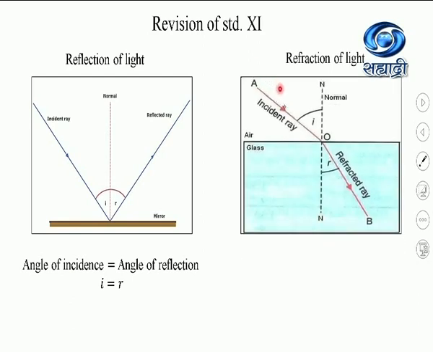When a ray of light is incident on the boundary between two media, the path of light changes in the second medium. This is called refraction of light.